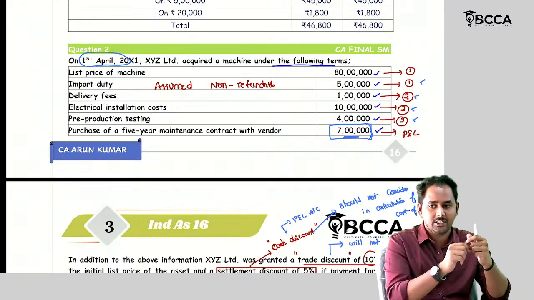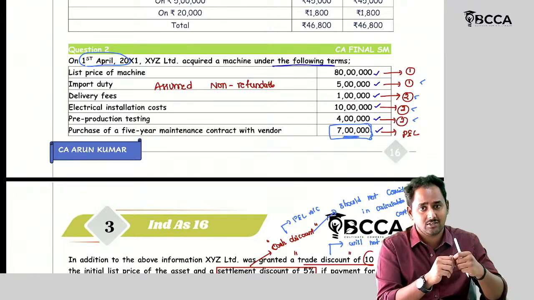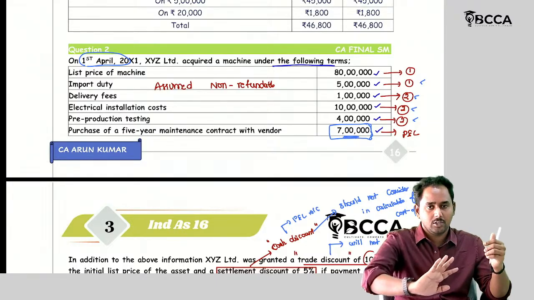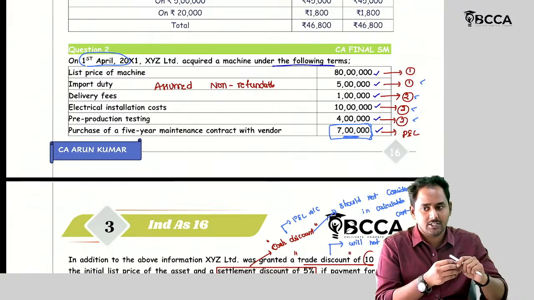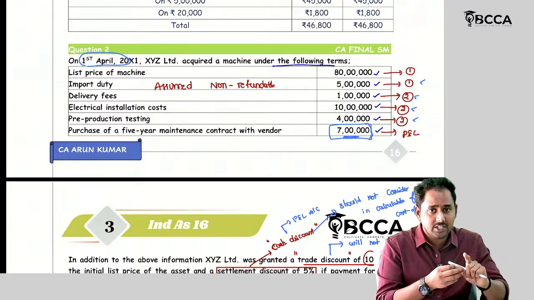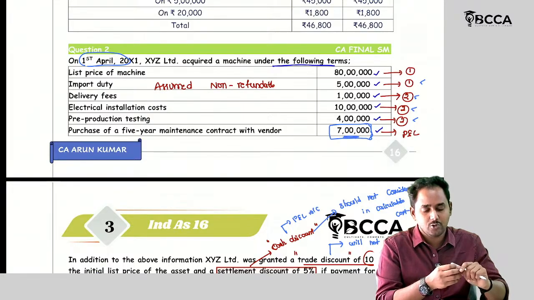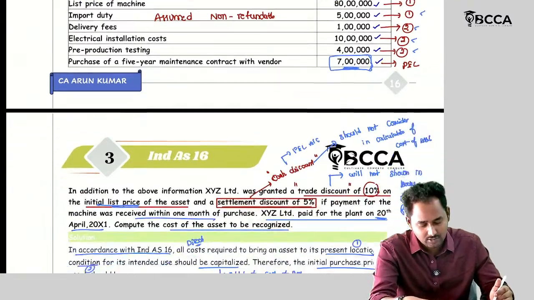This prepaid maintenance expense should be shown as an asset separately. But this prepaid maintenance expense should not be added to the cost of the PPE, because these are future maintenance expenses, incurred after the asset is put to use. That's why it should not be added to the cost of the asset.